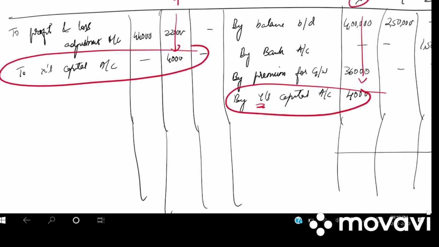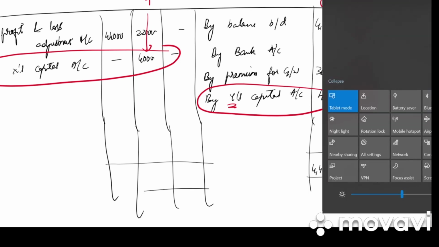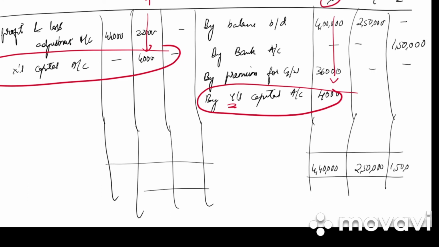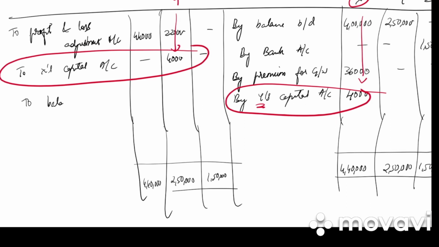Next we need to total: 4,40,000, 2,50,000, 1,50,000. So to balance carried down, how much is it? 3,96,000, 2,24,000 and 1,50,000.